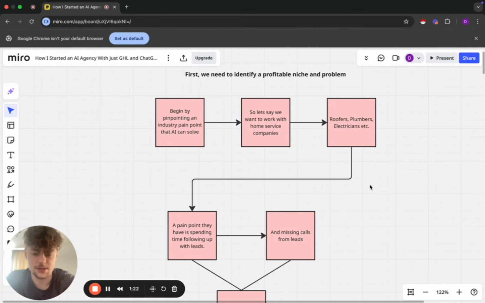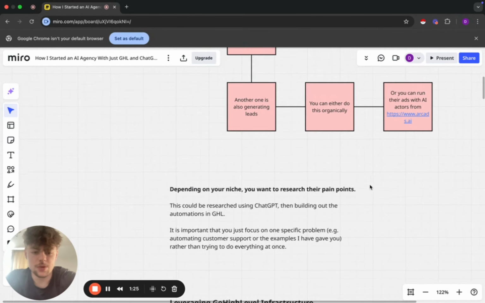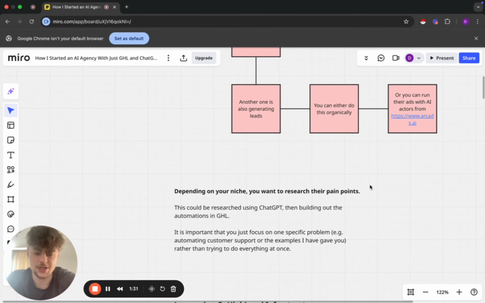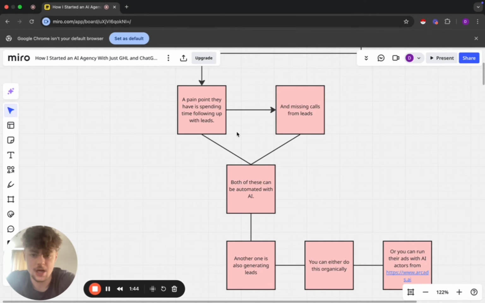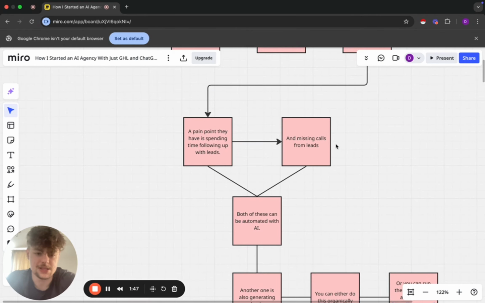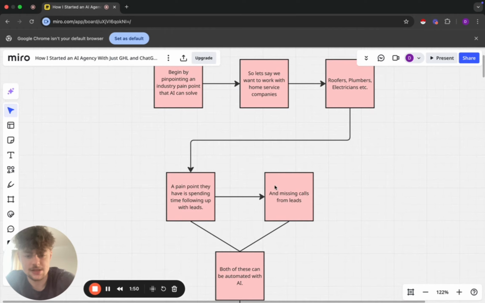I'm going through everything. Depending on your niche, you want to research their pain points, and this could be research using ChatGPT, Google, whatever search engine you use, and then building out the automations in GoHighLevel. It's important that you focus on one specific problem right now, especially if you're starting out. So automating customer support, or the examples I've given you here: generating leads, following up with leads, and missed calls from leads. All of this you can do with automations. You can build automations inside GoHighLevel, and I'll be giving you prompts for AI callers and conversation AI.